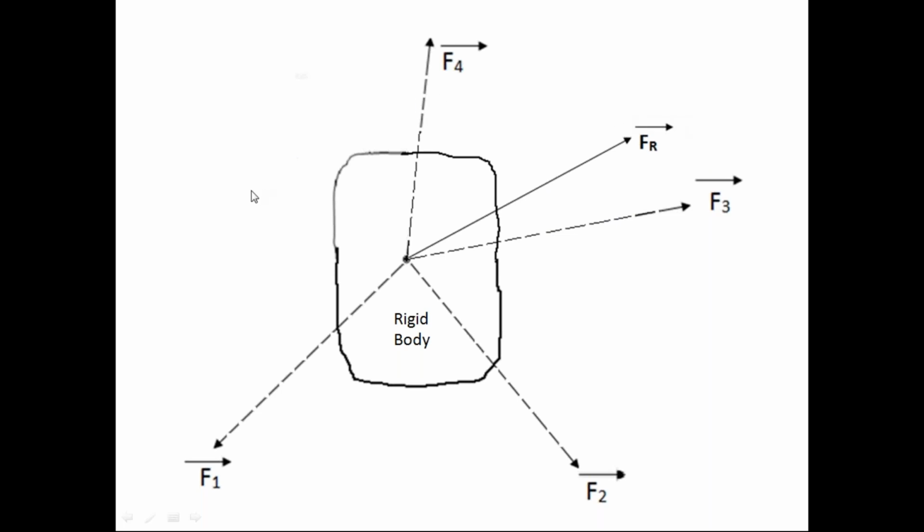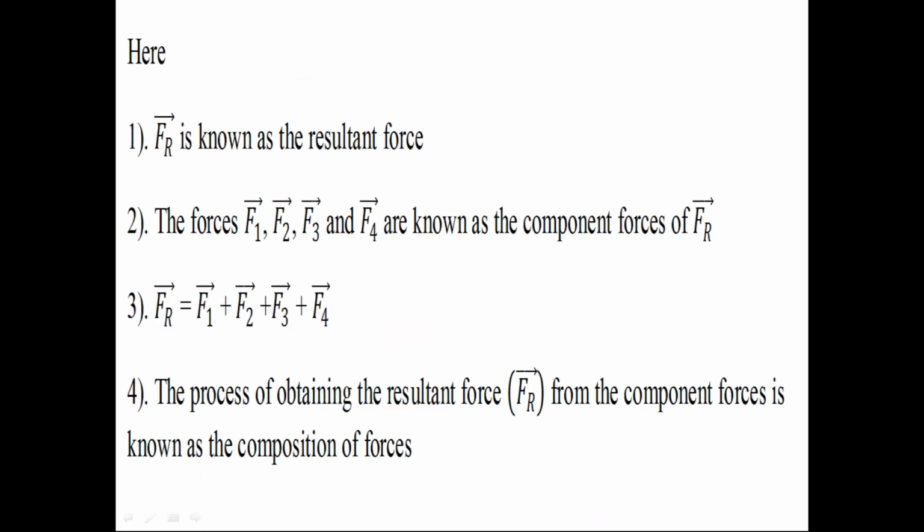Once I find this FR bar, I can remove these four forces from this rigid body. If I calculate the resultant force of these four forces, I apply only the resultant force on the rigid body and I can remove these four forces from the rigid body. There is no necessity, because I replace these four forces with the resultant force.